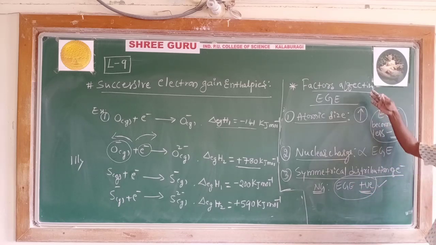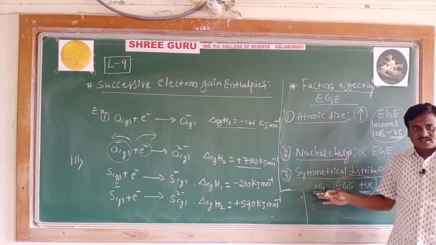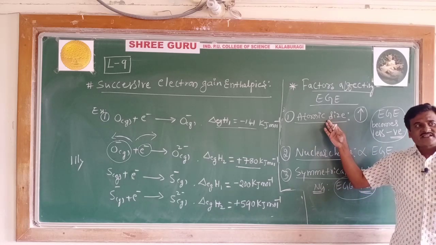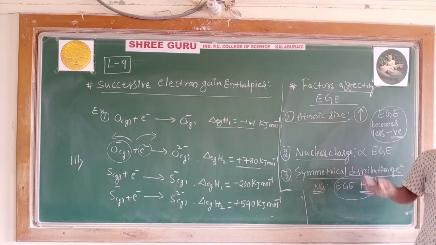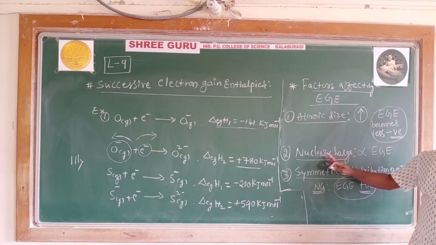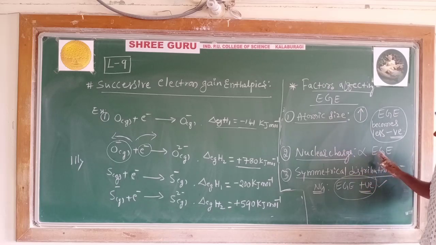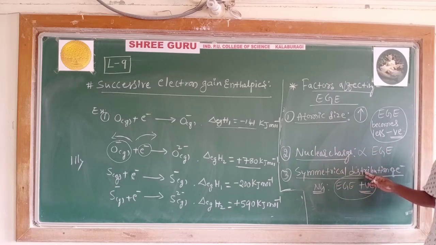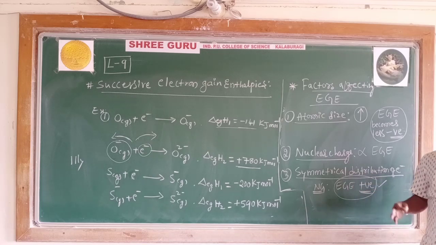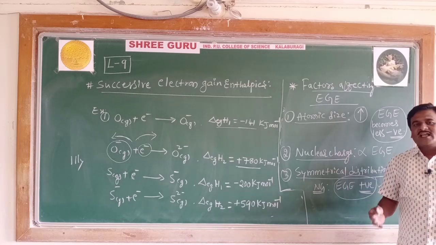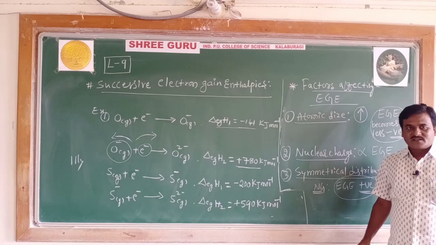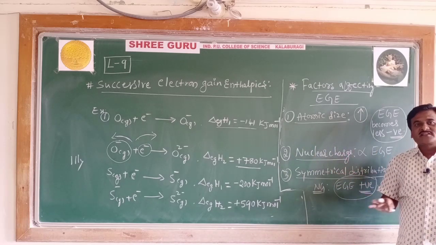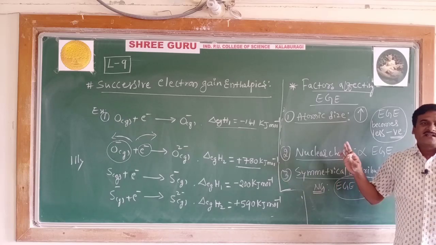Thus, these are the three factors affecting the electron gain enthalpy. First, atomic size: as the size increases, electron gain enthalpy becomes less negative. As the nuclear charge increases, it becomes more negative. Then symmetrical distribution: noble gas elements will have the highest positive electron gain enthalpy. Now let's study the trend of electron gain enthalpy along the period and down the group.